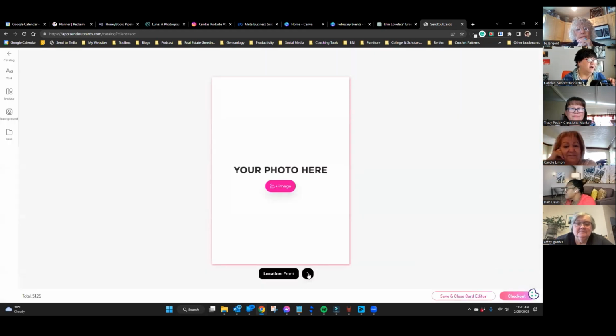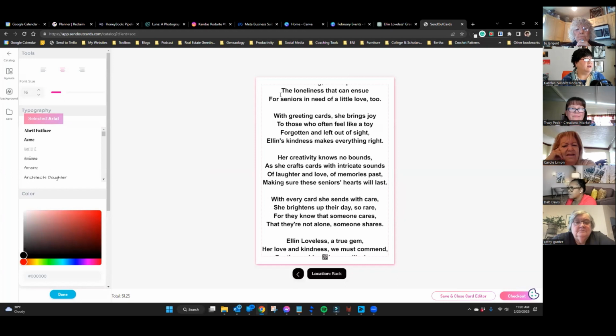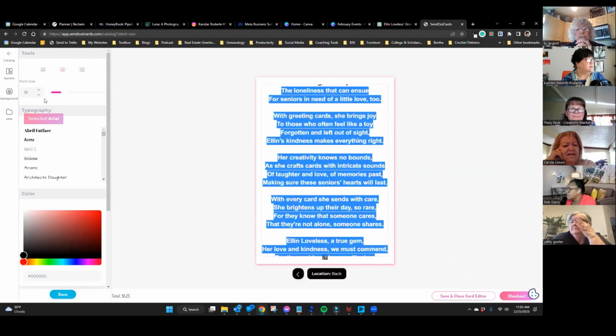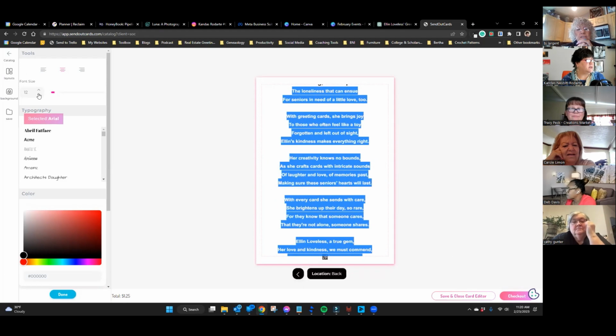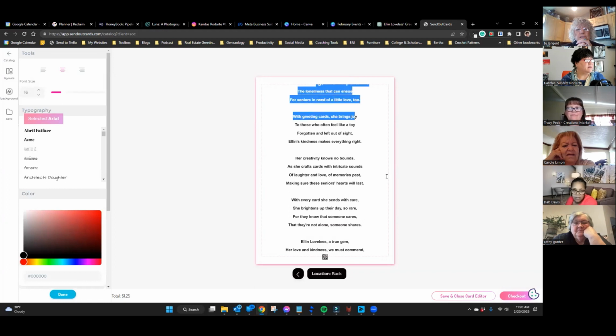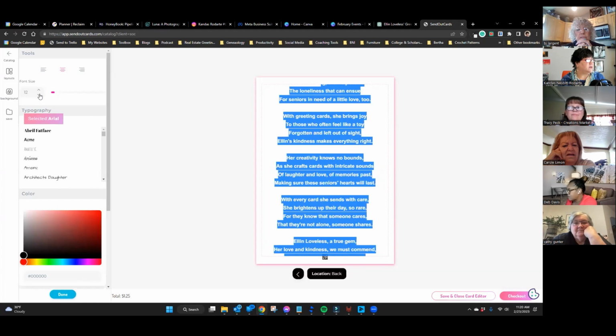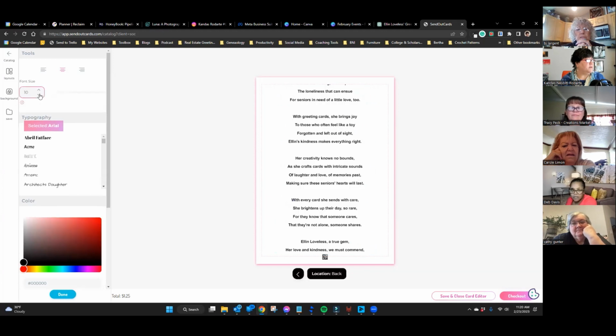That beta has been going on a long time. Okay, and then I'm going to drop the poem on the back of the card. So just paste, Control V, and then shrink the font. Oh, you have to highlight everything. Highlight it all. Shrink, shrink, shrink. Come on, how come it's not shrinking? That is weird. You might need to choose a different font. That's happened to me before.